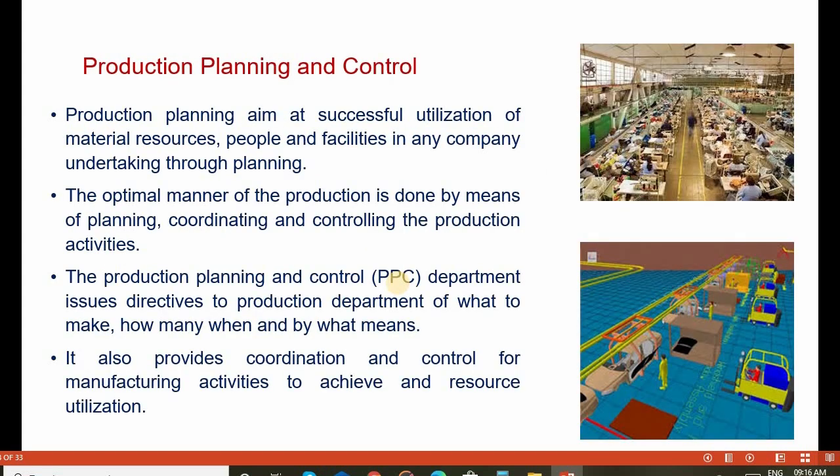Next, production planning and control. Production planning is aimed at the successful utilization of material resources, people, and facilities in any industry, undertaken through planning. The optimal manner of production is achieved by planning, coordinating, and controlling the various production activities.